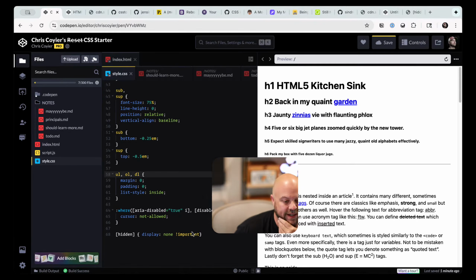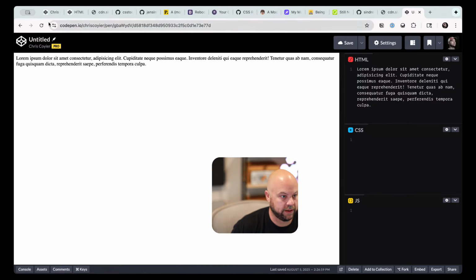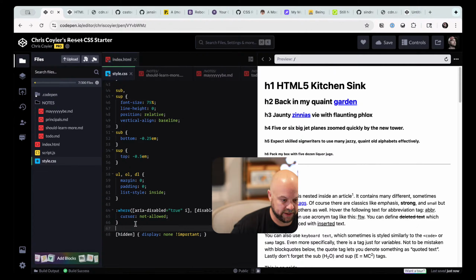Darn it. I guess I'm just going to start pasting stuff. We're going to have to organize this at some point, obviously. It's not particularly well organized right now. And we'll credit Monica, certainly. Oh yeah, we have to use... When are we going to get double slash comments in CSS? Is that going to happen?